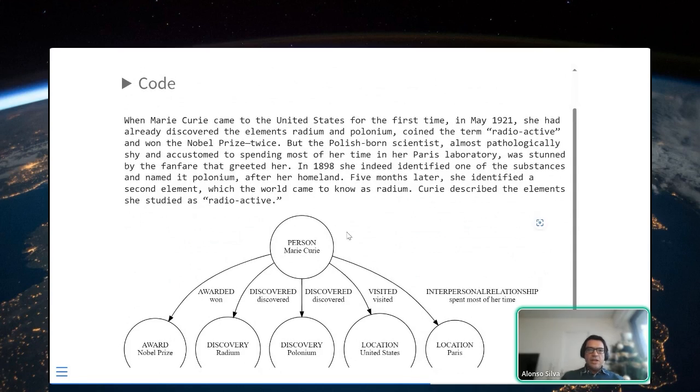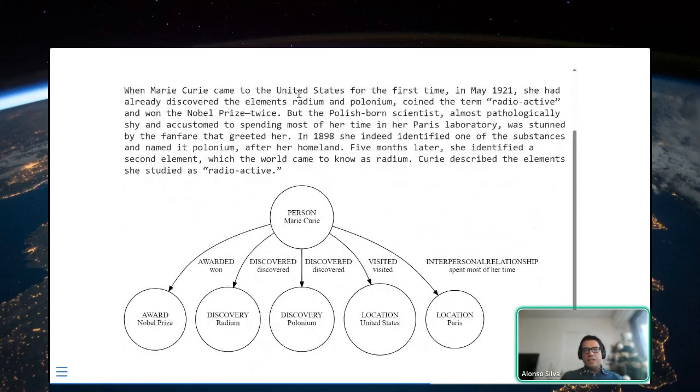So, okay, for example, here, when Marie Curie came to the United States for the first time, the LLM will say, okay, Marie Curie, visited, location, United States. She coined the term radioactive. She discovered the elements radium and polonium, so here it's discovery. And similarly, she won the Nobel Prize twice.